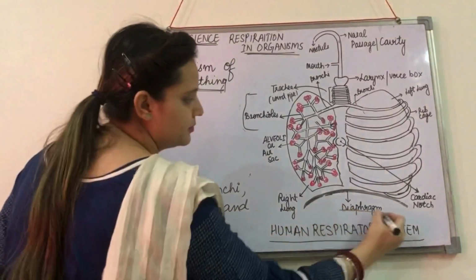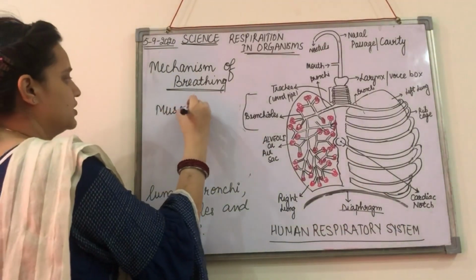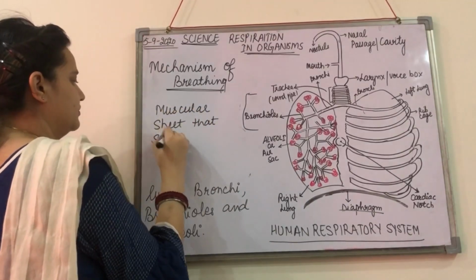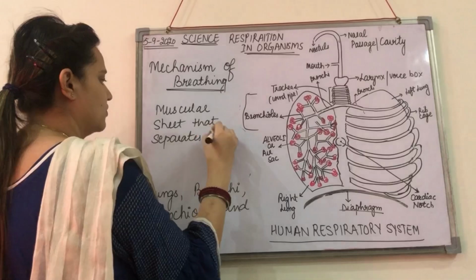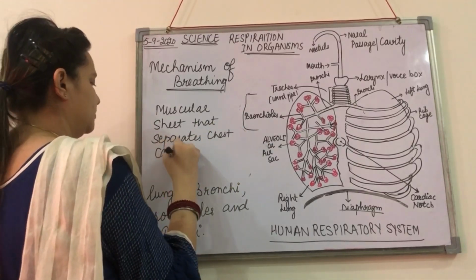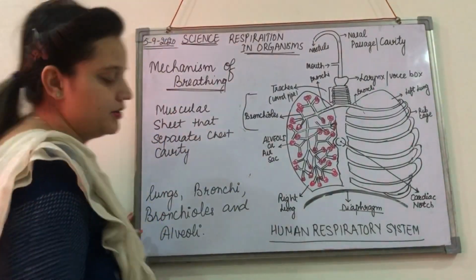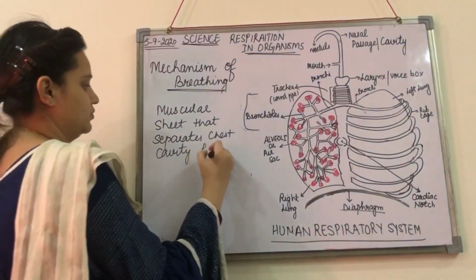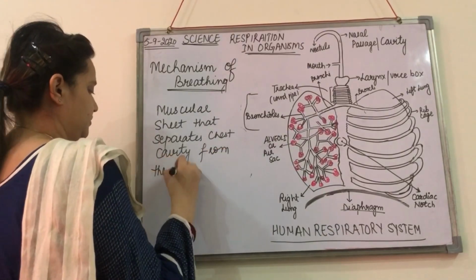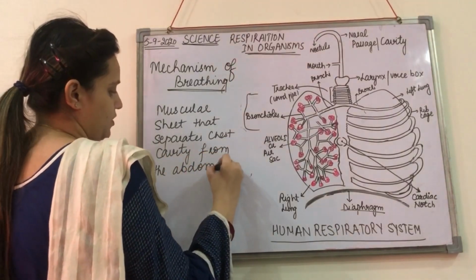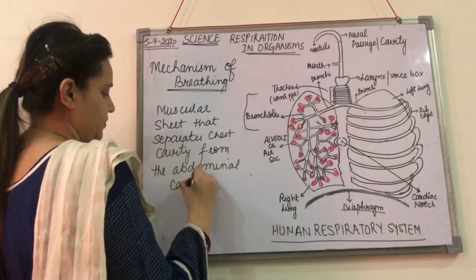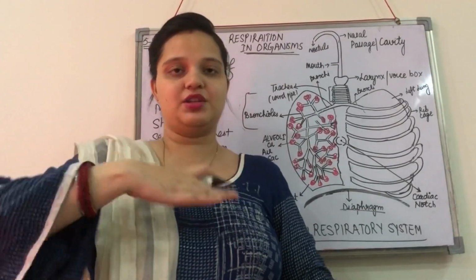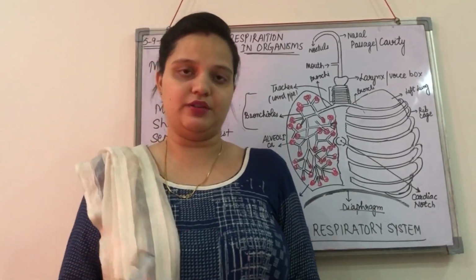This diaphragm is a muscular sheet that separates the chest cavity from the abdominal cavity, right? So this diaphragm separates the upper chest cavity and the lower abdominal cavity.